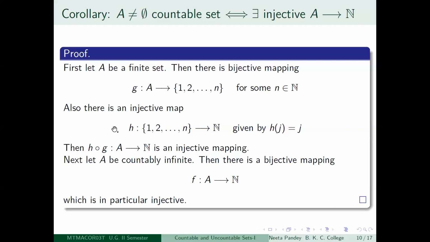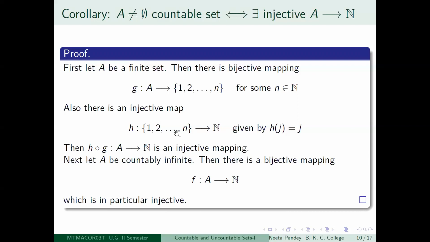Again, there is an injective mapping from the set of these elements 1, 2, etc., n to the set of positive integers. There are several injective mappings. The injective mapping which I'm going to mention here is called the inclusion map. What does that mean? Inclusion comes from the word include.